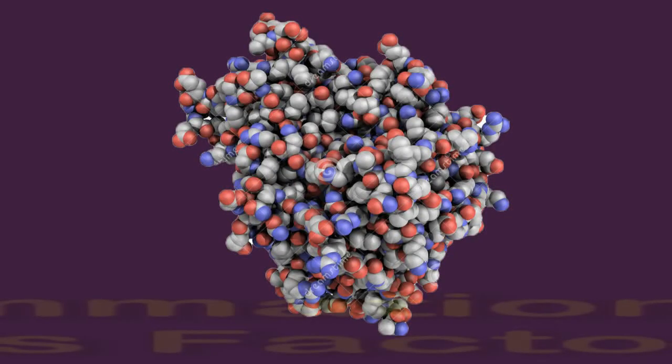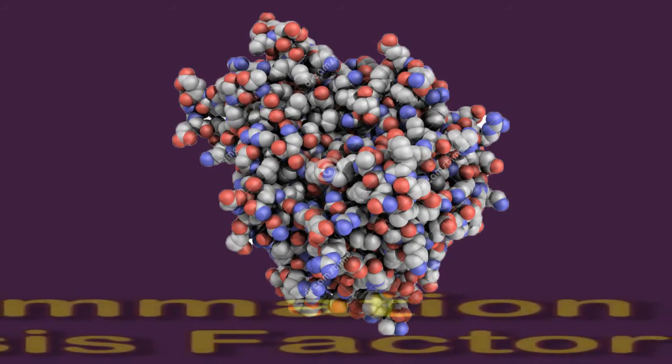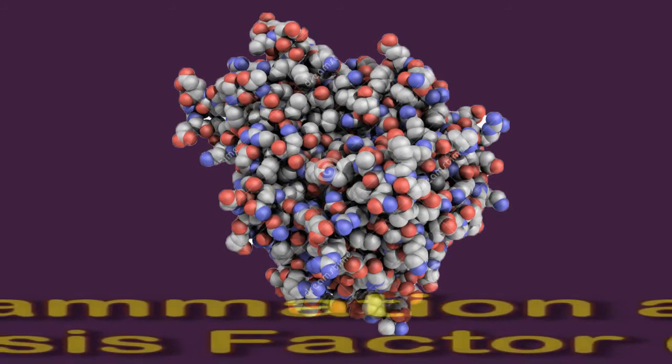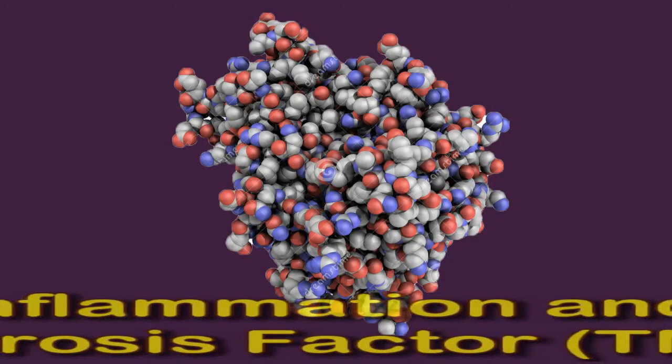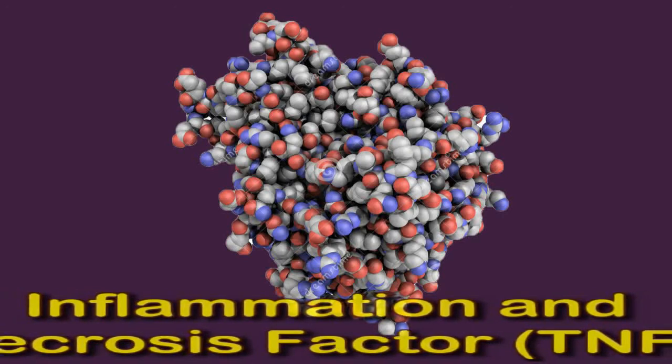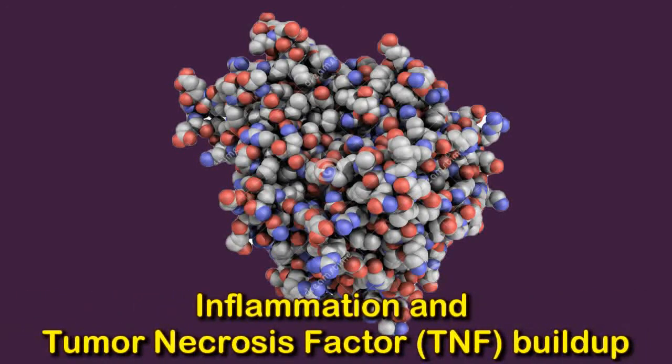Inflammation and TNF buildup. The most likely connection between type 2 diabetes and rheumatoid arthritis involves inflammation and a buildup of cytokines known as tumor necrosis factor, or TNF, in the body. The Arthritis Foundation notes that TNF plays a necessary role in wound healing by causing an inflammatory effect. However, it can be harmful when too much TNF is circulating in the body.